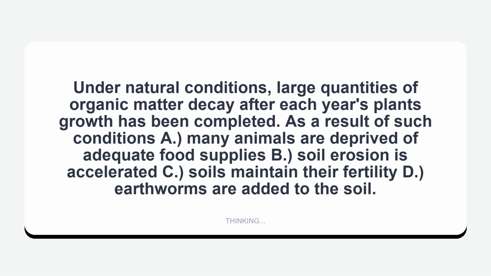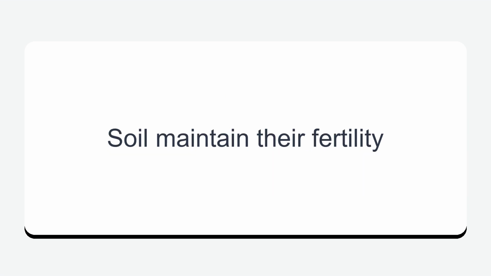Under natural conditions, large quantities of organic matter decay after each year's plant growth has been completed. As a result of such conditions, A. Many animals are deprived of adequate food supplies, B. Soil erosion is accelerated, C. Soils maintain their fertility, D. Earthworms are added to the soil. Soils maintain their fertility.